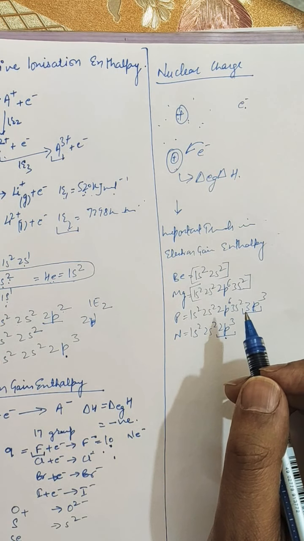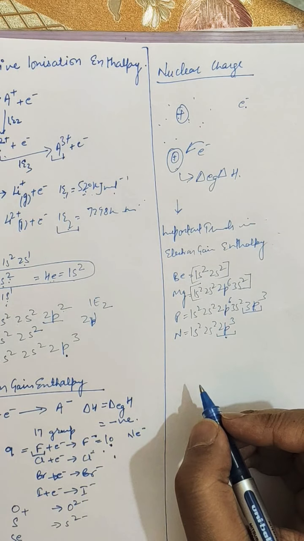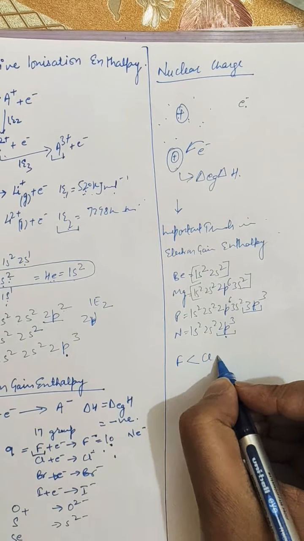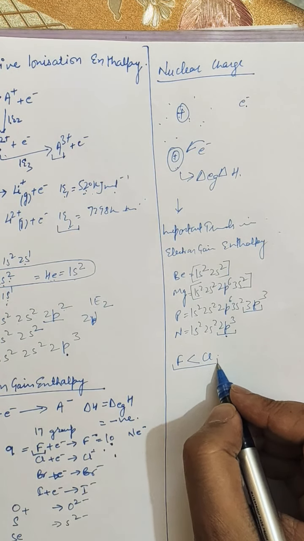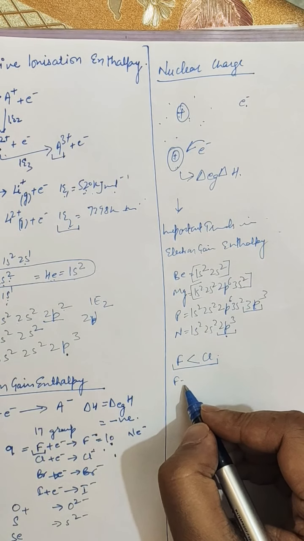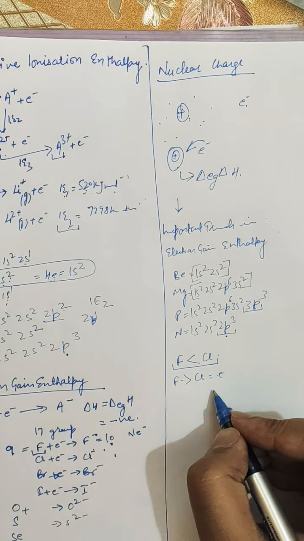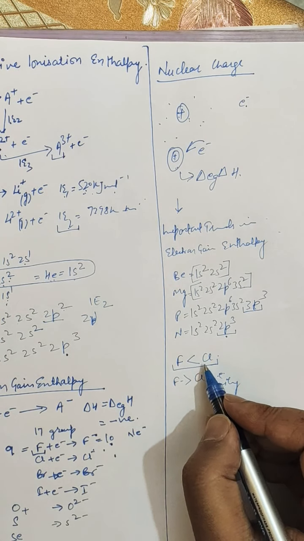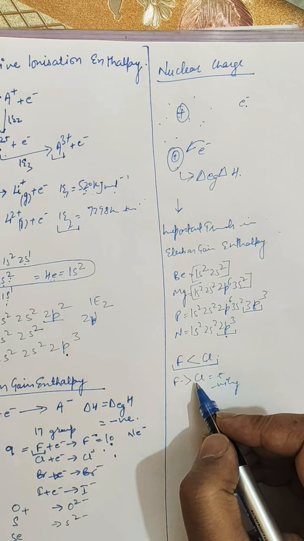So next, the electron gain enthalpy of fluorine is unexpectedly less negative than that of chlorine. So the electron gain enthalpy of fluorine is lesser than chlorine. Why has this been asked? Because fluorine has high electronegativity as compared to chlorine, but still the electron gain enthalpy of chlorine is higher. So why?